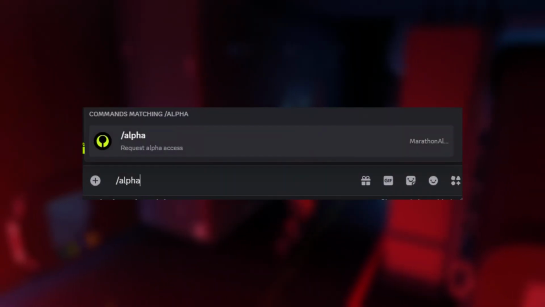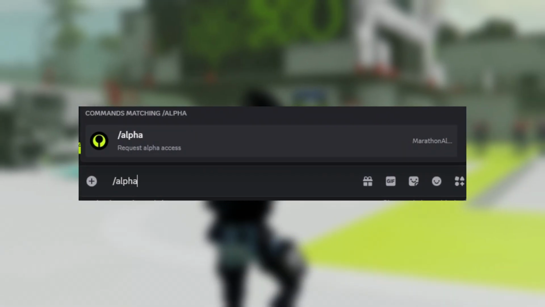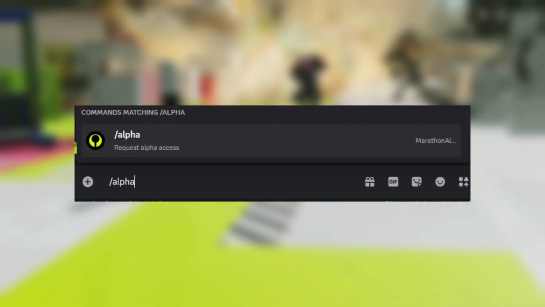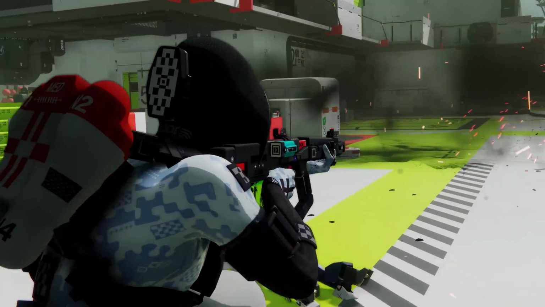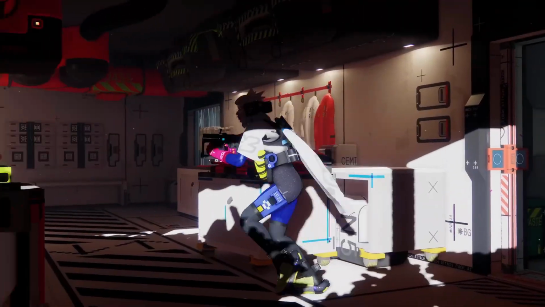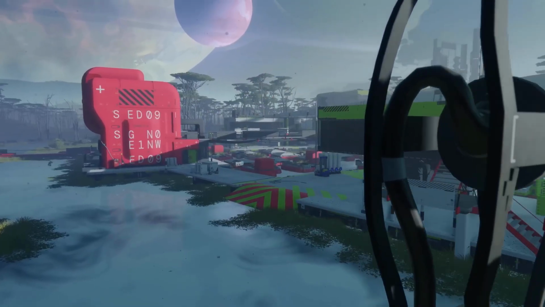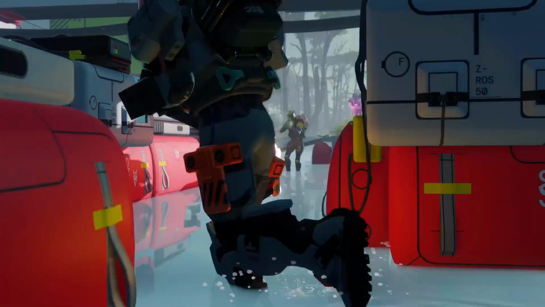Once you head over there, you can just type /alpha and it should give you the link to enter. You will need to fill out a survey, sign in, link your accounts. For me, it is acting very weird. It keeps making me retake the survey. Not sure what's up with that. I'll go over that in a bit here. But yeah, as of right now, that's how you enter in.